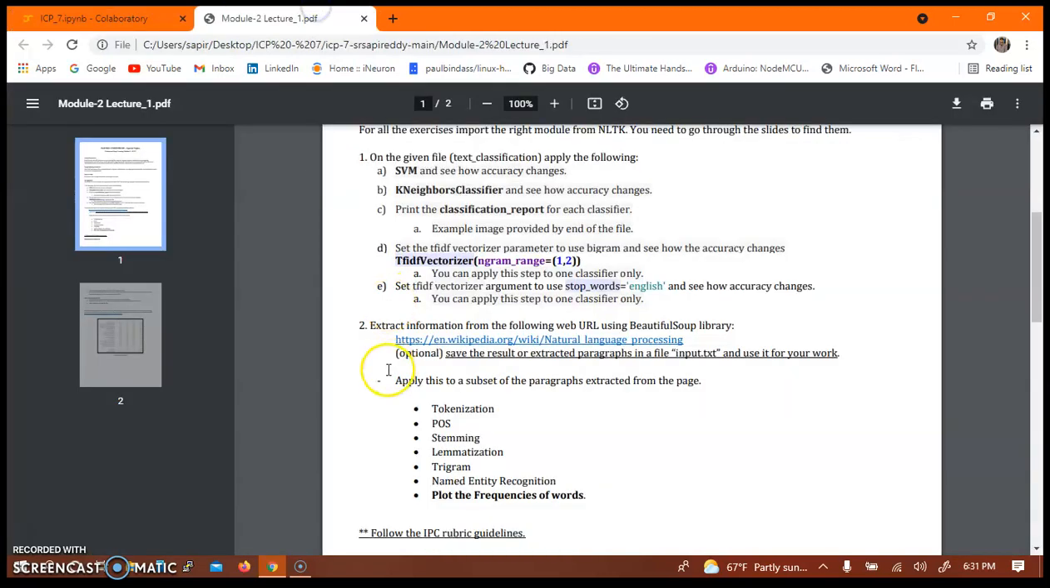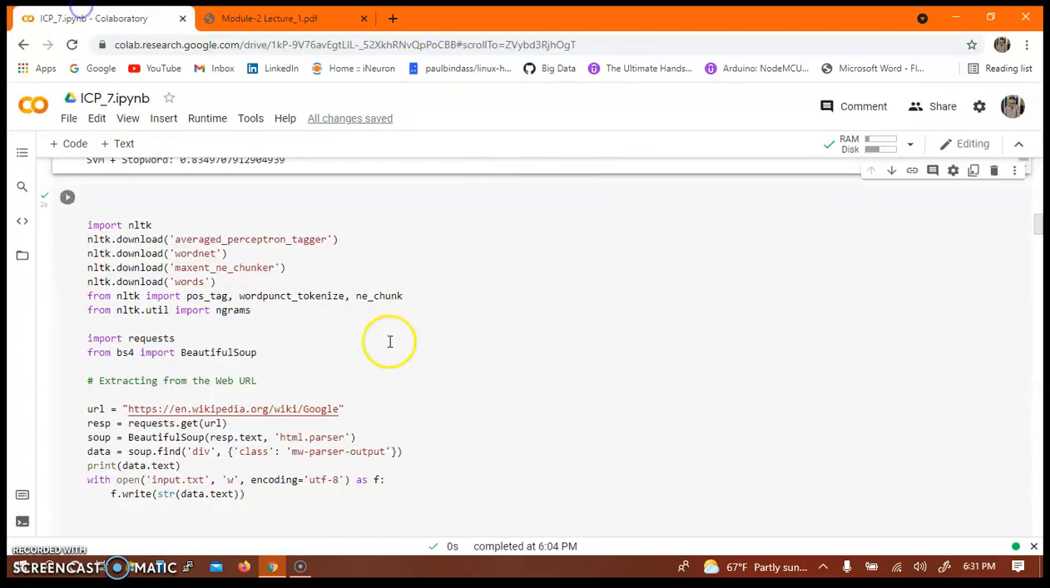And then coming to the next question, we need to extract information from the Wikipedia natural language processing page and save the results into an input.txt file, and use that input.txt file to do tokenization, parts of speech, stemming, lemmatization, trigram, named entity recognition, and plot the frequencies of the words.